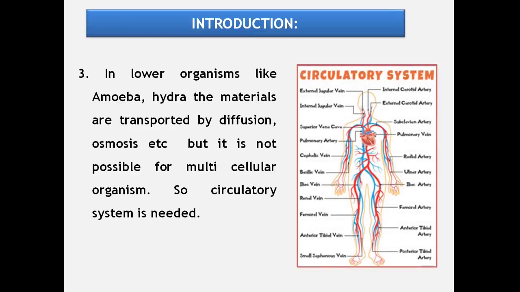In lower organisms like amoeba, hydra, etc., the materials are transported through processes like diffusion, osmosis, etc. But in multicellular organisms which contain trillions of cells, these processes would not work out. It would take some years to reach every cell of the body. To avoid delay and to carry materials easier and faster, a separate system, that is the circulatory system, is established in our body.